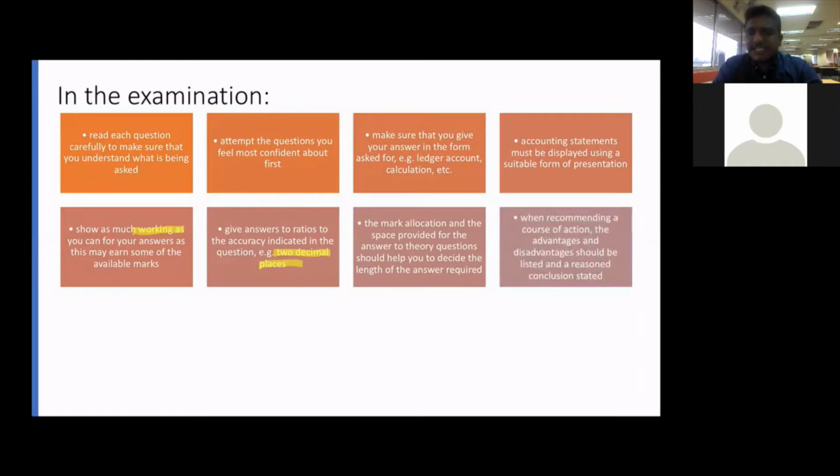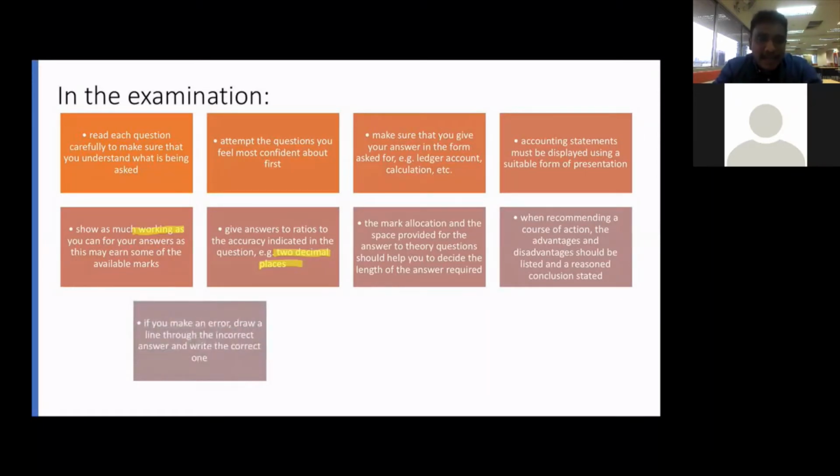And also, when recommendation or cost of the action and advantages, disadvantages should be listed, and write a conclusion. Example, first you tell the advantages, then you write your disadvantages, and at last you need to conclude whether you go for this, you accept or not. Example, the question may ask you whether the company should take a loan or ask the owner to contribute. You just tell the advantages of taking a bank loan and disadvantages of taking the loan, and then your conclusion why you decide that. You must do that whenever there is a theory question.